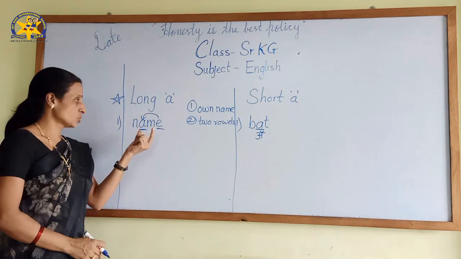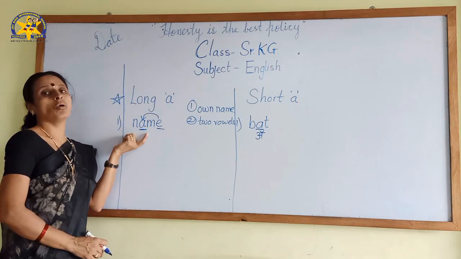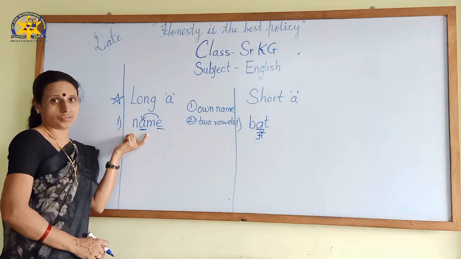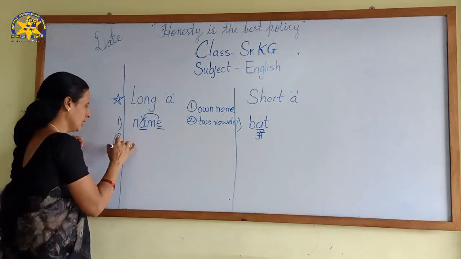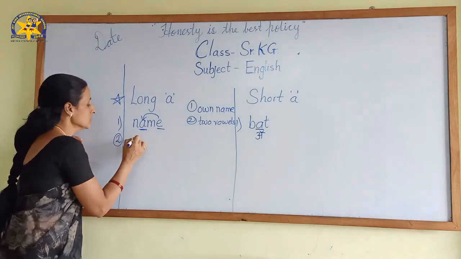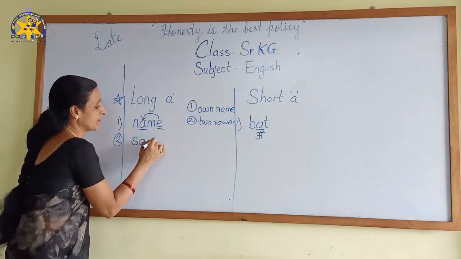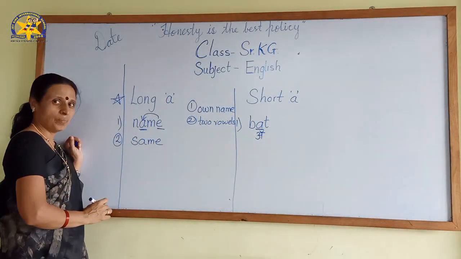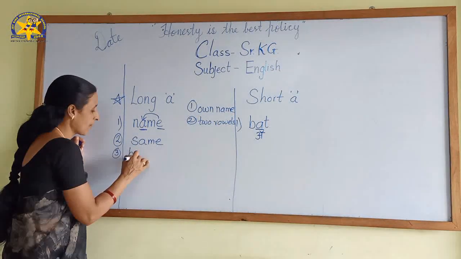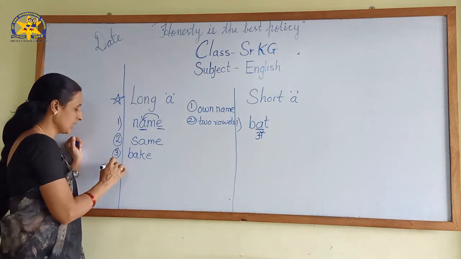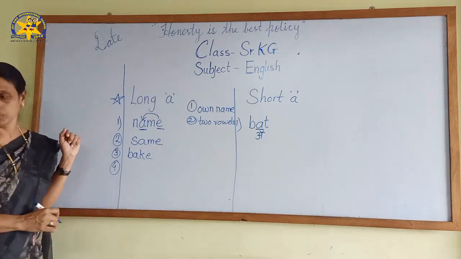Two vowels. So it is long A sound. Okay. I will give you again one example. See, now easily you can identify. Third one, bake. Bake. I will give you more examples.